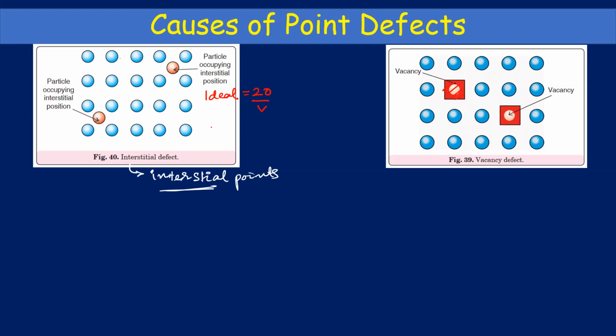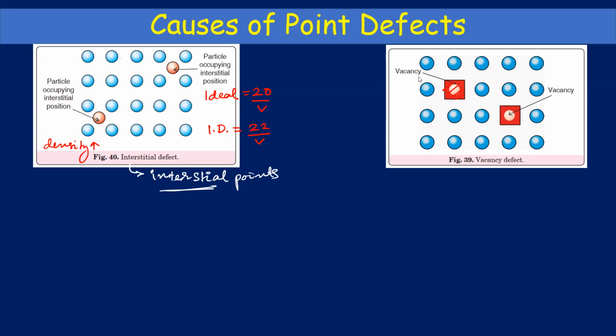Now, the interstitial defect is having 22 divided by the same volume. Which is having more density, ideal or the defect one? The defect one will have more density. So in interstitial defect, the density increases.